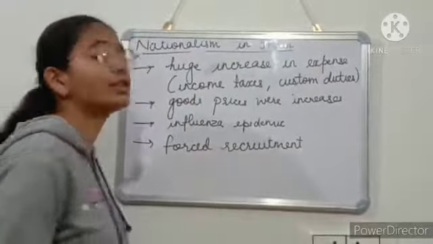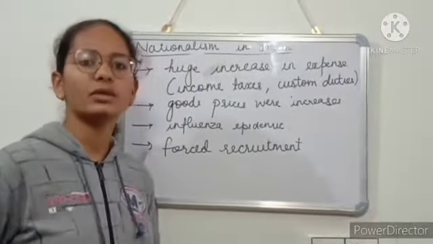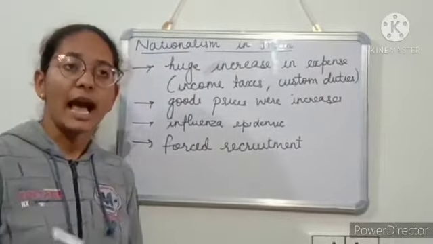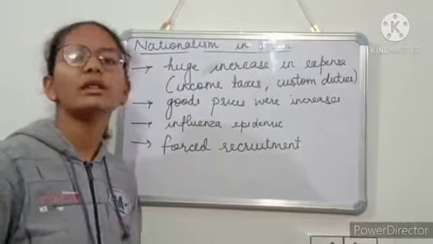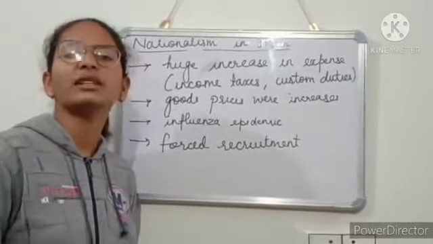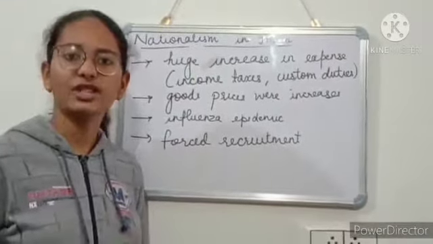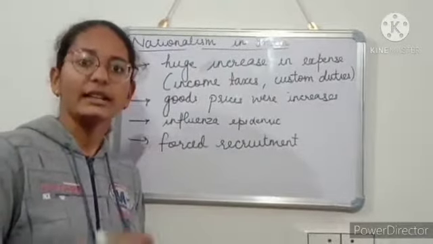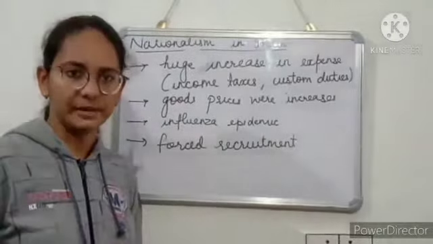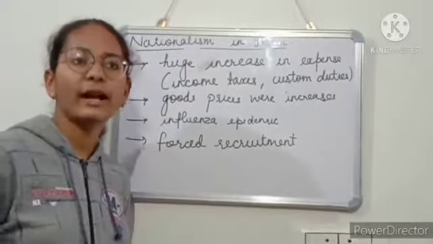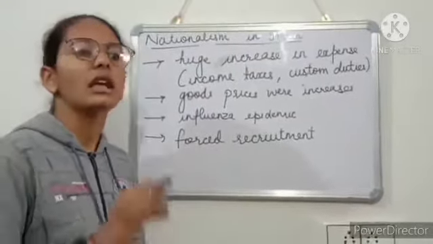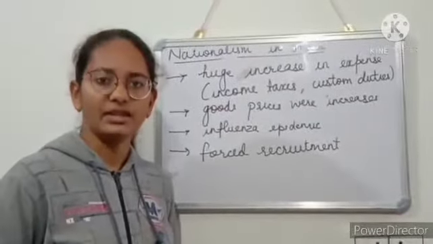Now the next is forced recruitment. This is a process followed by Britishers, in which they were forcing the villagers, especially in rural areas, because of their lack of knowledge, to join the army. Because there was a lack of army, forced recruitment was practiced in that region.